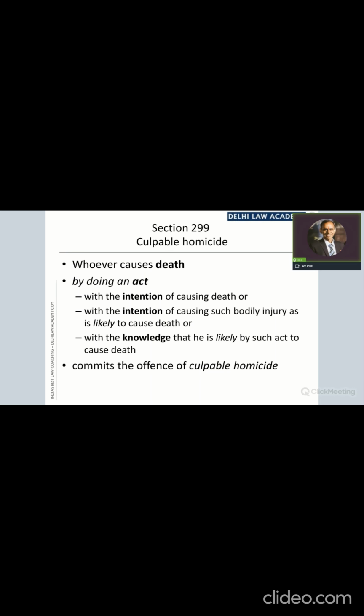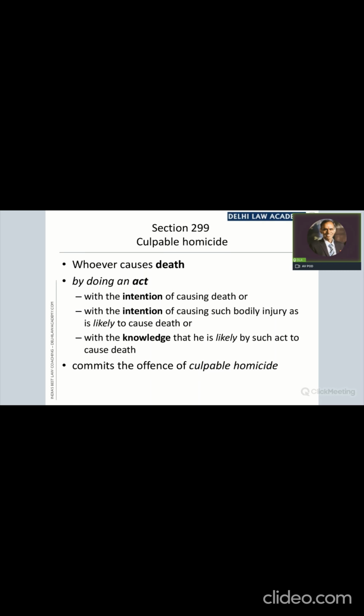As far as the knowledge part is concerned, this act will amount to murder if part 4 of section 300 is applicable. Since nothing more is given to us, we are only given that the injuries were not sufficient to cause death in the ordinary course of nature. But we are not given anything further about the intention or the knowledge. Therefore, 300 will not apply, only section 299 will apply.